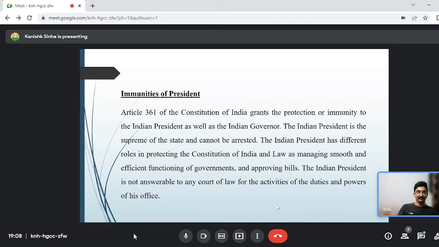Tomorrow Utsav becomes a judge, say a magistrate or civil judge, and he summons the president. Answer that. The next day there will be impeachment of Utsav himself. So you cannot ask the president to answer in a court of law. You cannot arrest the president. You cannot bring criminal proceedings against the president of India. This is the immunity given to the president of India under Article 361, and to the governor also. Okay, next slide.